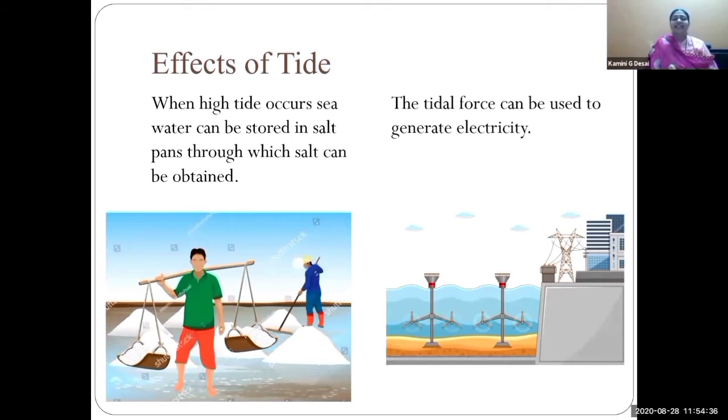Salt is very essential for cooking. It's a very essential element. In chemistry, we know salt as NaCl. Without salt, our food is not tasty.